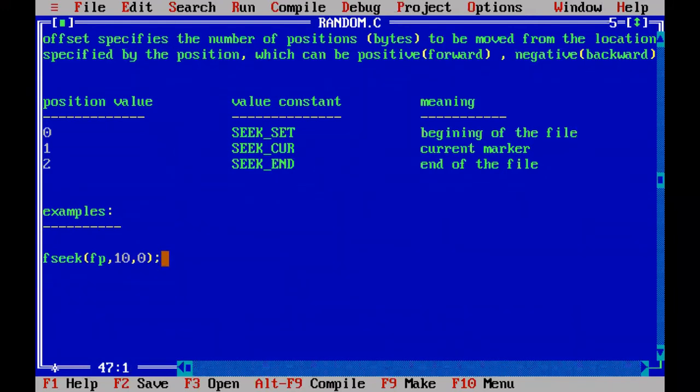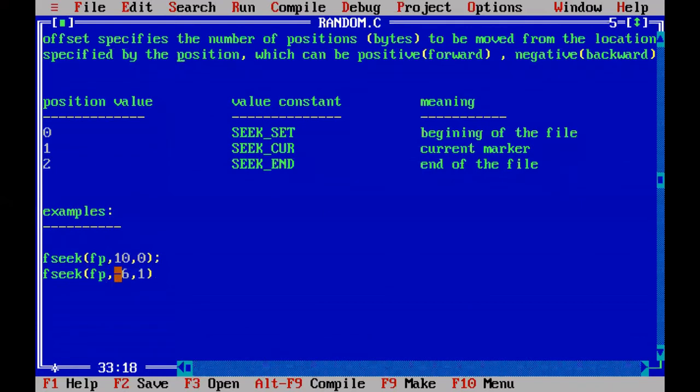Second one, fseek(fp, -6, 1). If you write this, what is the meaning of this one? For example, the file marker is here at point P, the starting of the file is 0, and the file marker position is at P. Now in this file fp, we are moving -6.